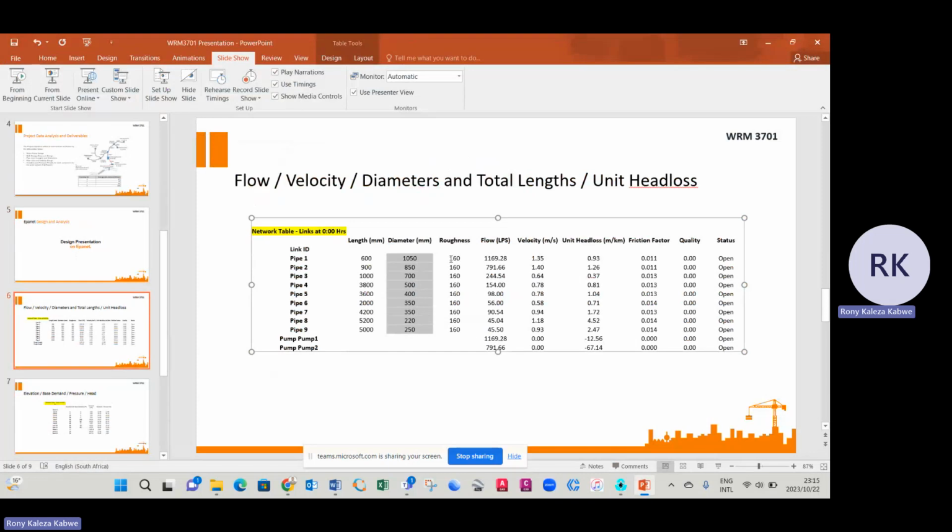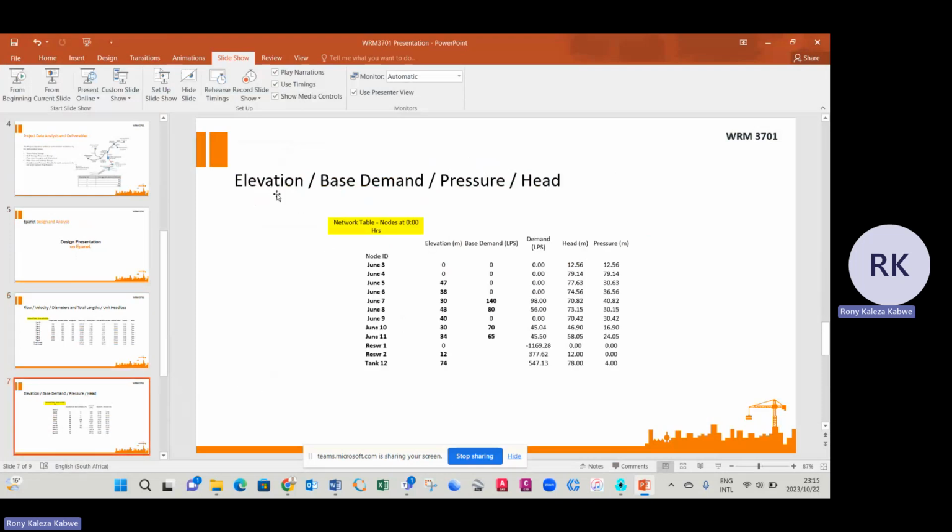The roughness was set at 60. Why? Because we're working with the HDPE pipe. So the coefficient of roughness of the HDPE pipe is 150 to 160. Now, obviously, we have our flow in liters per second. We have our velocity. You can see all the velocities are below 1.5, and then the unit head loss as well, the friction factor, quality, which is 0, and the status of all the pipes should be open. And then we also have our elevation, base demand, pressure, and head.